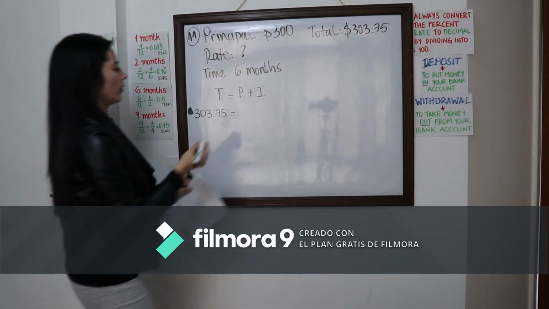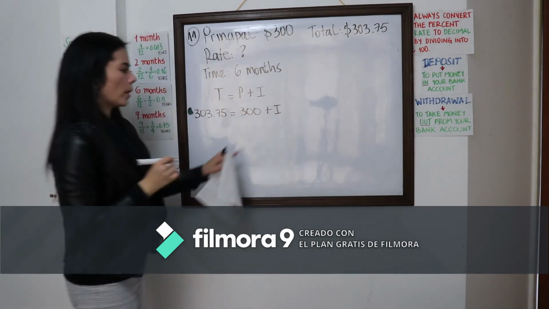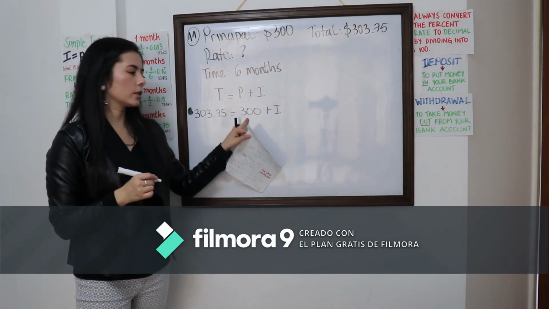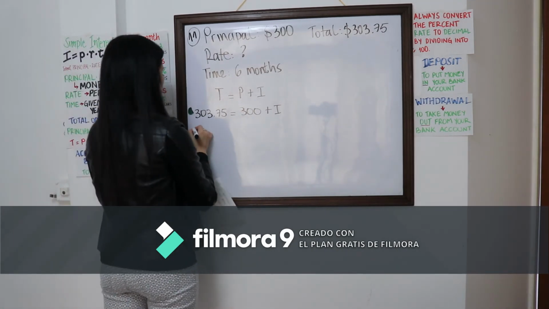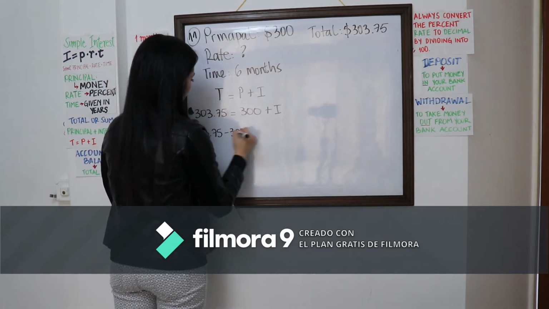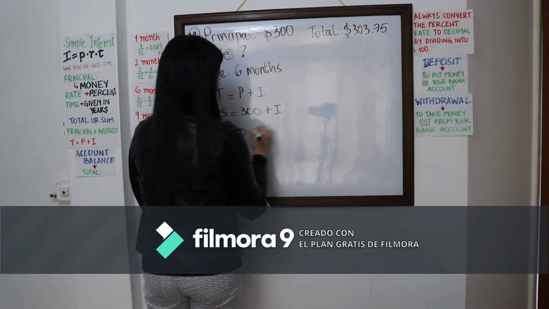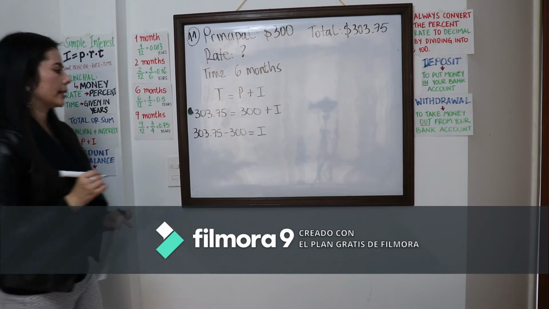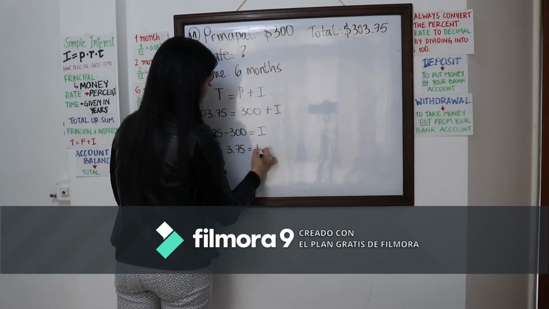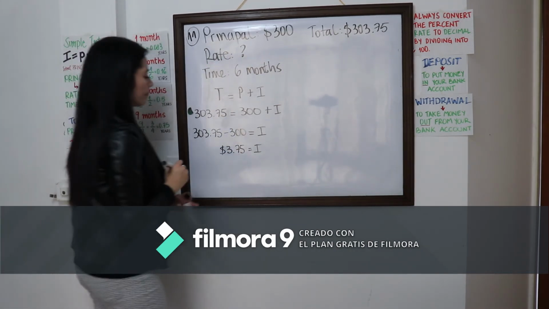And then the principal, of course, is $300 plus the interest. Now to isolate I, we just need to use inverse operations here. So we're going to subtract those $300 on the other side, right? There you go. Sorry guys, I'm not able to keep the equal signs aligned, but I hope you understand. And so the result is going to be $3.75. Of course, this is money, right?